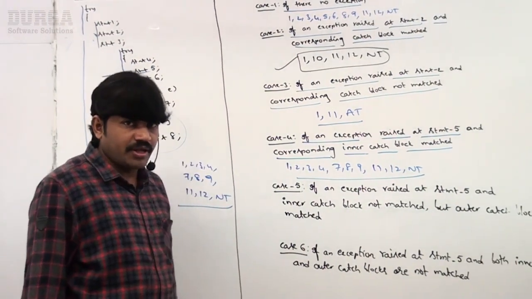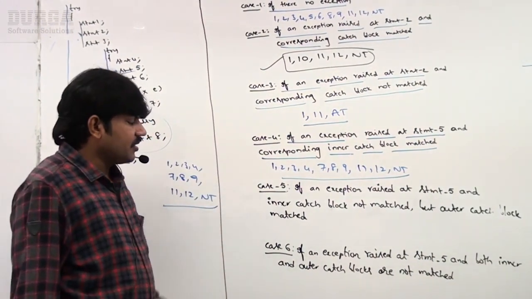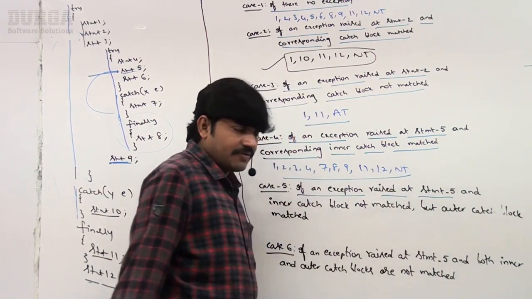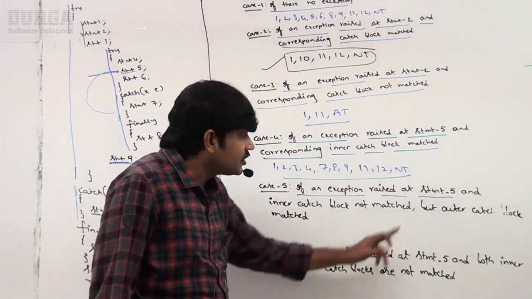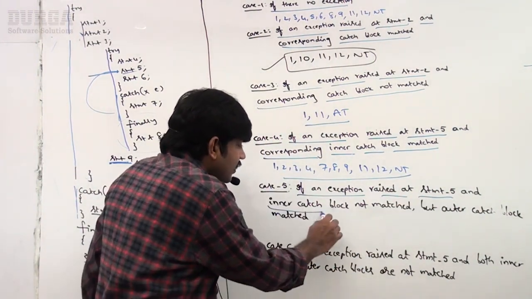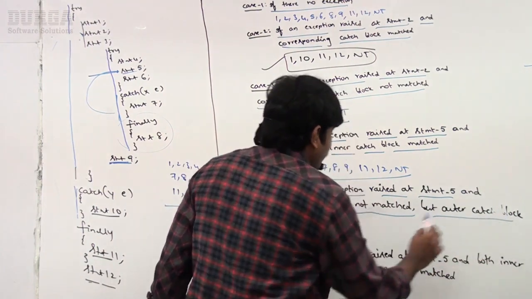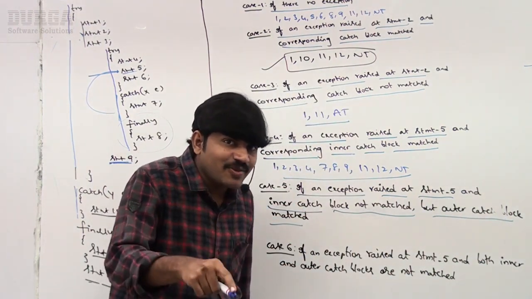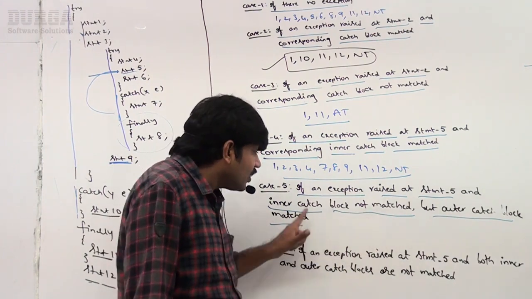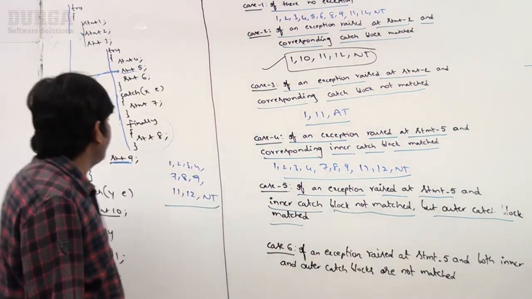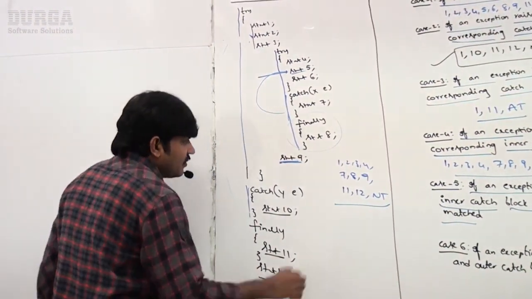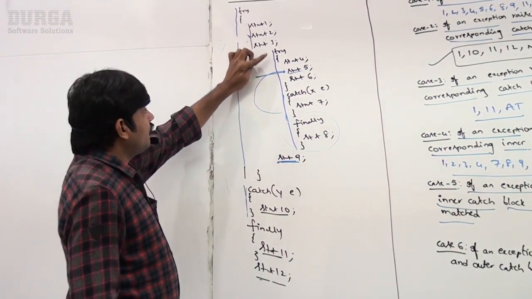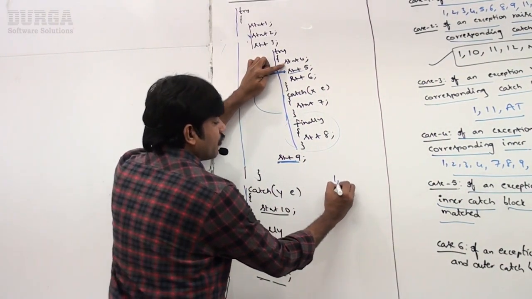Now the next case. Don't worry, sir, slowly we have to discuss. Now the next: if an exception is raised at statement 5 and the inner catch block is not matched but the outer catch block matched. Observe that the inner catch block is not matched but the outer catch block matched. Observe very carefully, sir. 1, 2, 3, 4 will be executed normally.